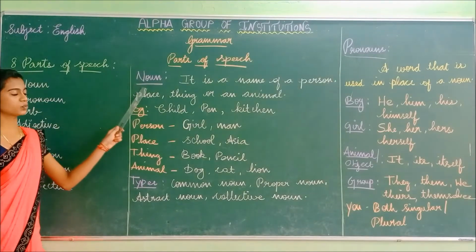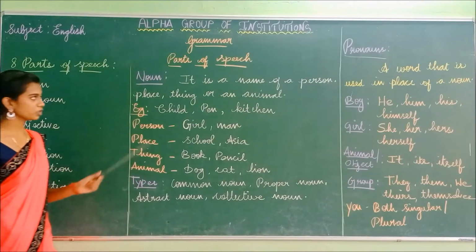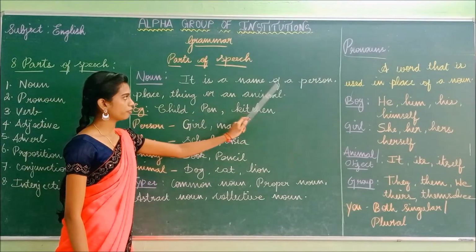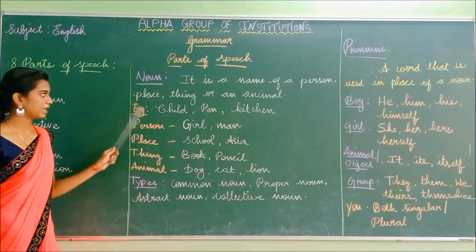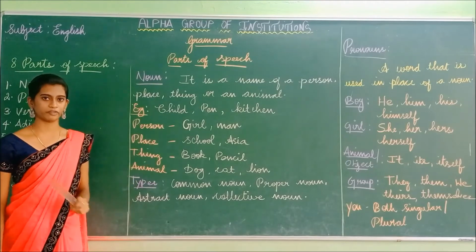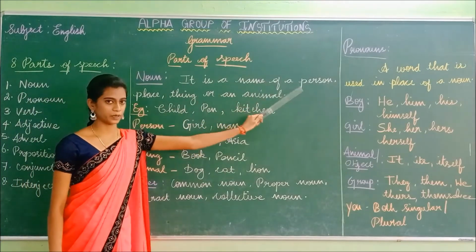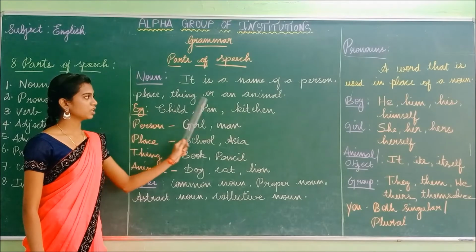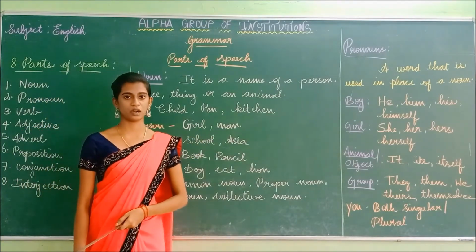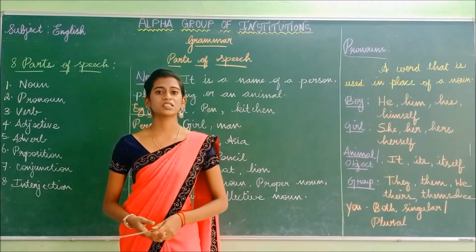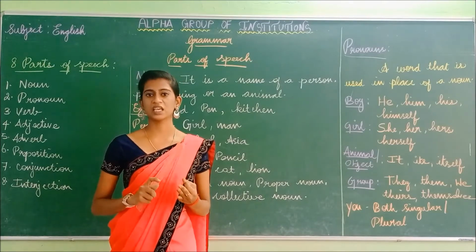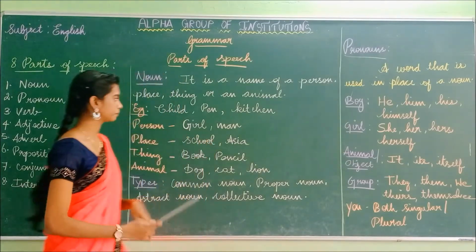Now let us see the first one, the noun. So what is meant by noun? Noun is the name of a person, place, thing or an animal. So this is the definition of noun. Noun is nothing but a naming word. What is noun? It is a naming word. It is the name of the person, place, thing or the animal.